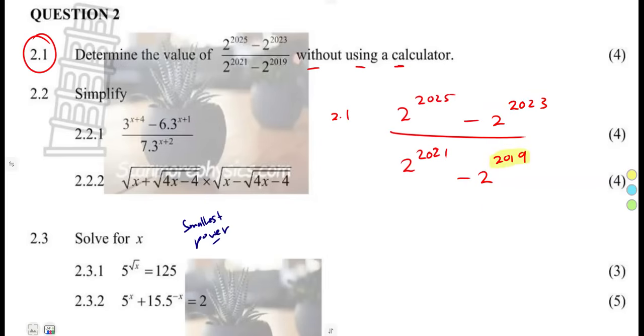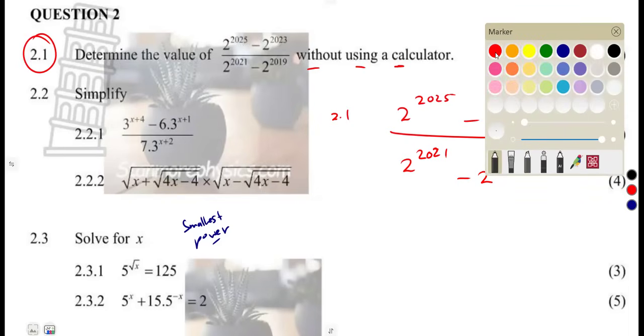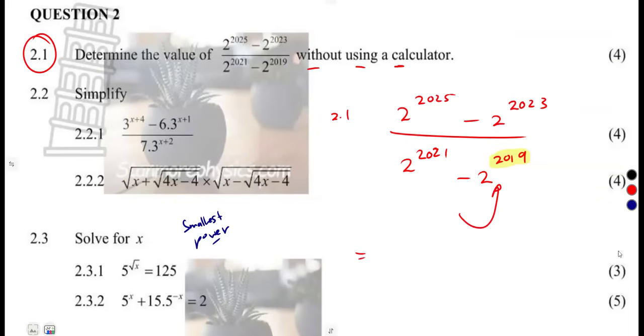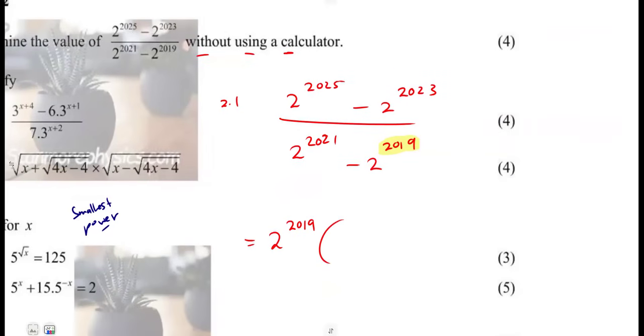So I'm going to factor out the one that has the smallest power, which is 2 to the exponent of 2019, just like that. So if I factor it out from the numerator, I'm simply going to divide. Factoring out simply means you're dividing this over this.